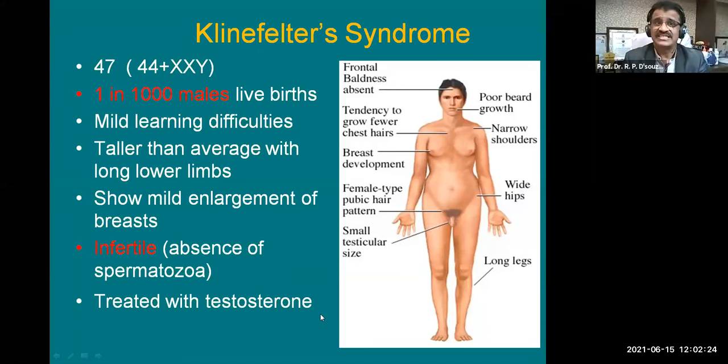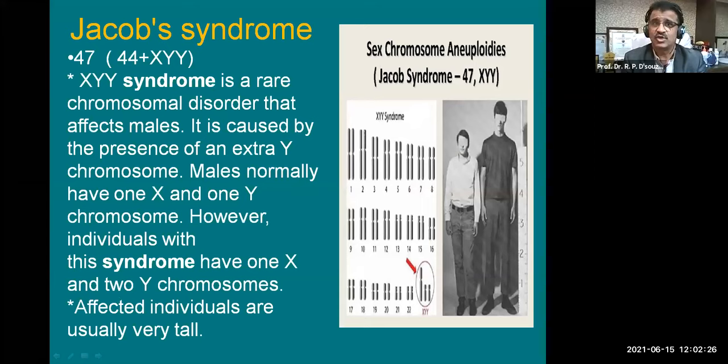Now, next is the Jacob syndrome. The Jacob syndrome is the opposite of Klinefelter syndrome. This Jacob syndrome has 47 chromosomes, but there are two Y, so that means there is one extra Y here. XYY syndrome is a rare chromosomal disorder that affects males. It is caused by the presence of an extra Y chromosome.